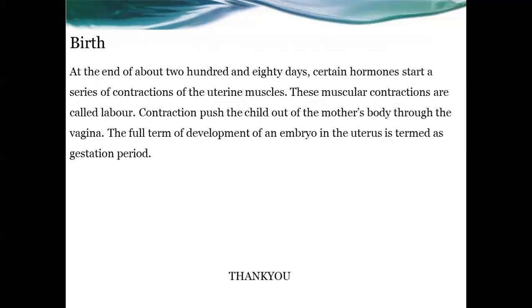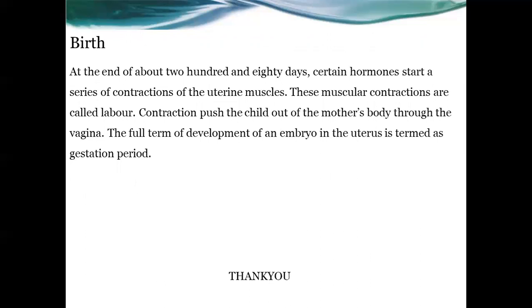The last topic of this chapter is birth. At the end of about 280 days, approximately 9 months and 9 days, after the maturity of the fetus inside the mother's womb, certain hormones start to be produced.